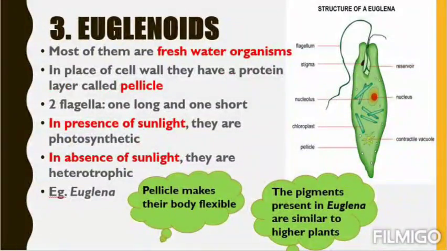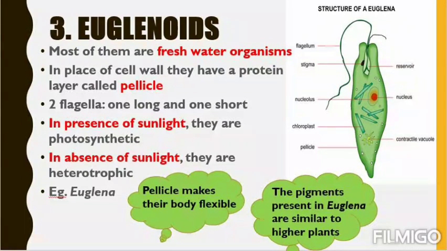What is this? The first cloud says pellicle makes their body flexible. That means they can stretch their body according to their wish, because they have pellicle. So pellicle makes their body elastic. So they can stretch, expand or contract their body according to their wish.